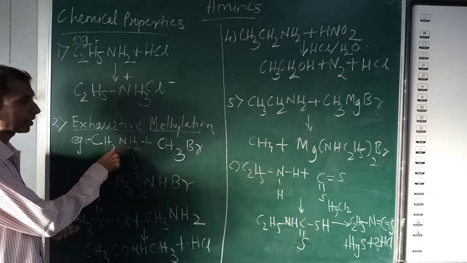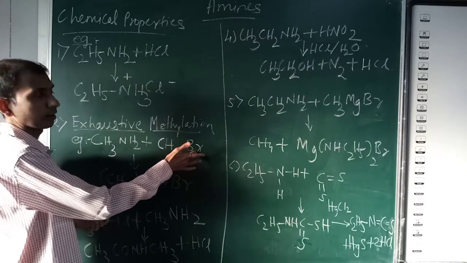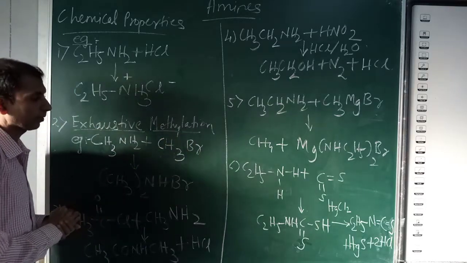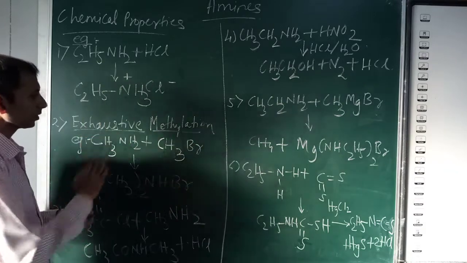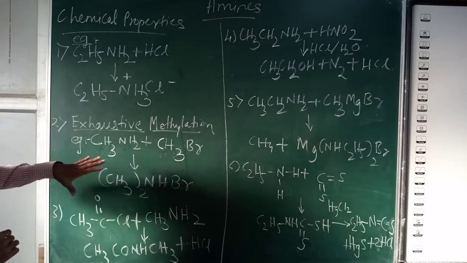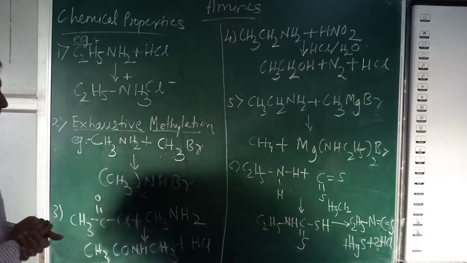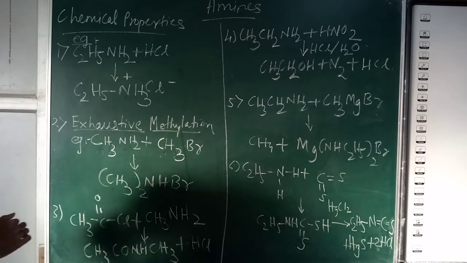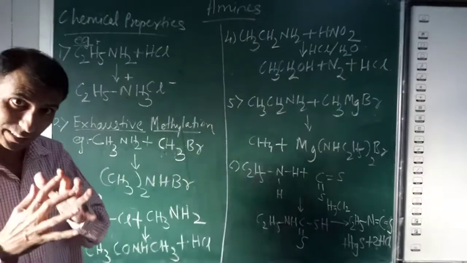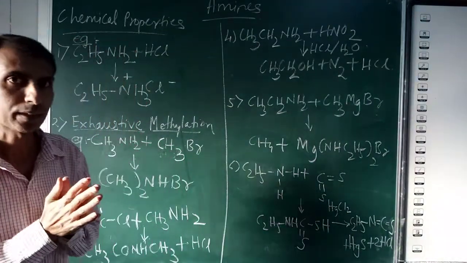One H is replaced from here, and you form a bond with Br, the molecule breaks here, and you get HBr. In the form of one compound, you get CH3 twice NHBr, which is nothing but an addition product. That gives you a product in the first step.